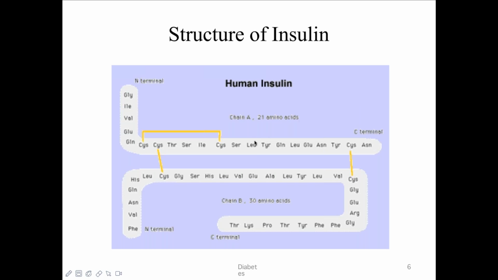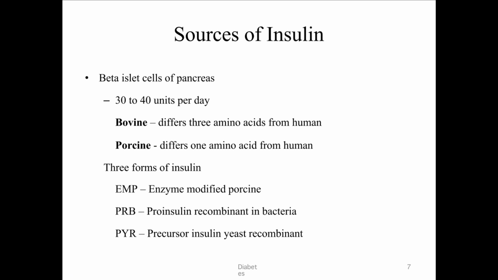It has two chains, A chain and B chain. A has 21 amino acids, B has 30 amino acids. They are connected by disulfide bonds, three in number. The source of insulin is the beta cells of the pancreas. It secretes 30 to 40 units per day.